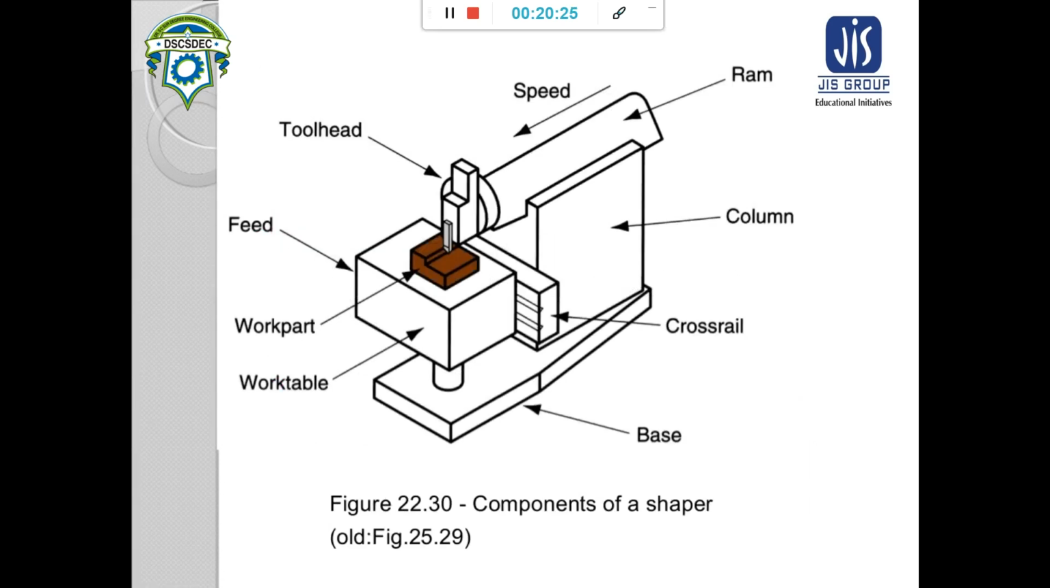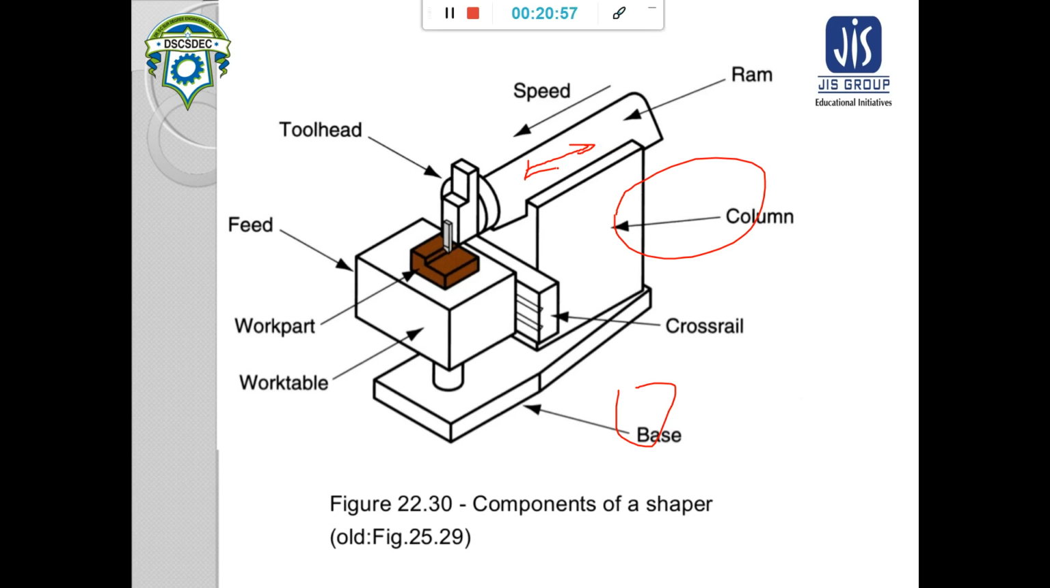So this is a shaper. In case of shaper, the parts are: first the base, which is the foundation, then after the base there is a column, and above the column a ram is fixed. This ram can move to and fro, and this ram is connected to a mechanism that is called the Whitworth quick return mechanism.